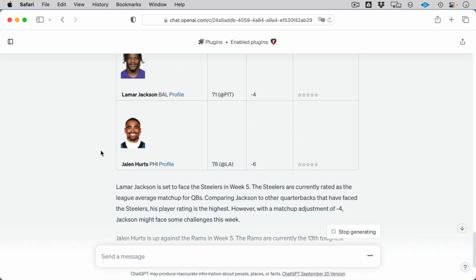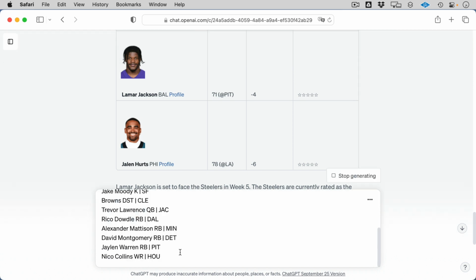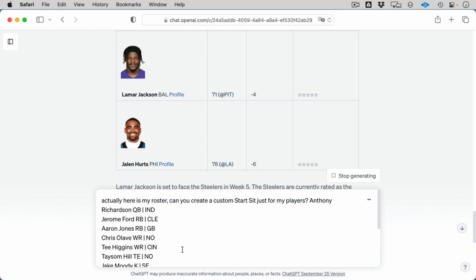You can have your own FantasyoMatic ChatGPT start sit experience, but what about if you want to get really personalized? So for example, I'm going to type in here and say, actually, here's my roster. Can you create a custom start sit just for my players? Because let's face it, start sits are cool, but most of the time it's a bunch of players you don't even care about. So what do you do? You just scroll through the whole article until you find the players that are on your team or your opponent's team.